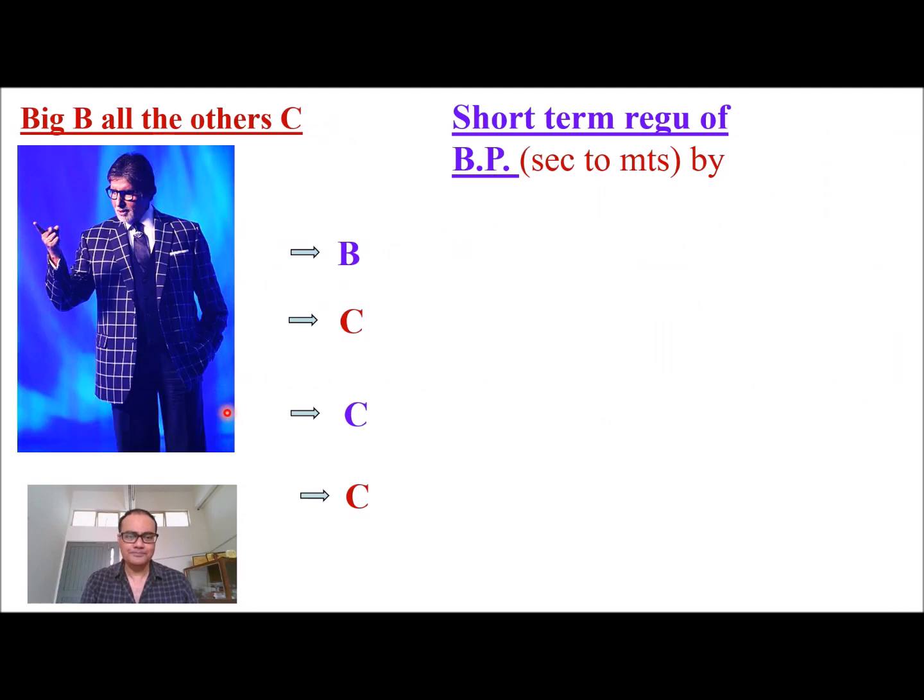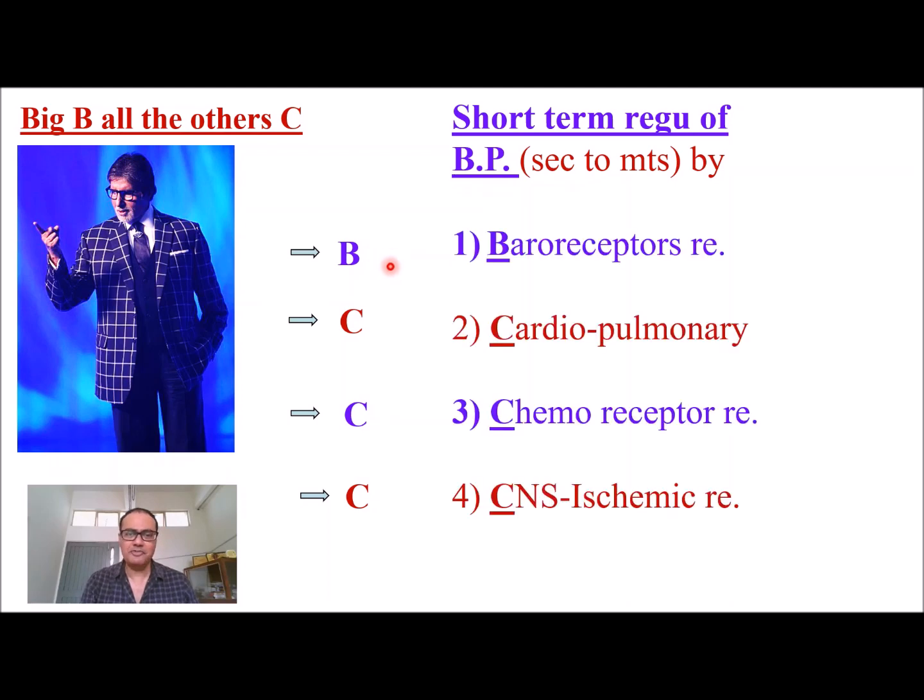For short-term, first we write nervous reflexes, and we have a mnemonic for these nervous reflexes: big B and all other C. So one reflex starts from B and three reflexes start from C. From B, baroreceptor, and from the three C's respectively cardiopulmonary reflex, chemoreceptor reflex, and CNS ischemic reflex.